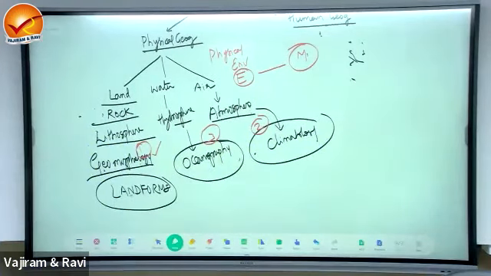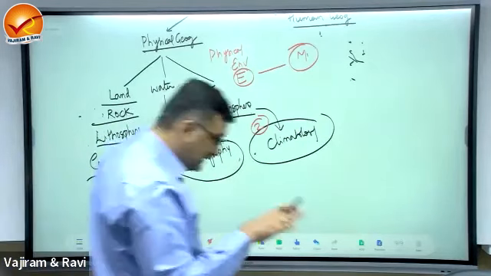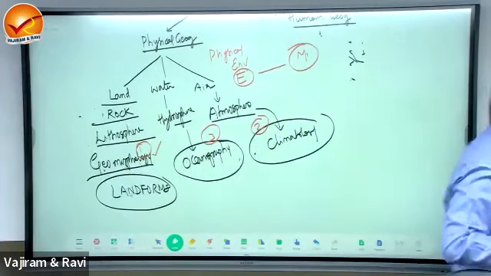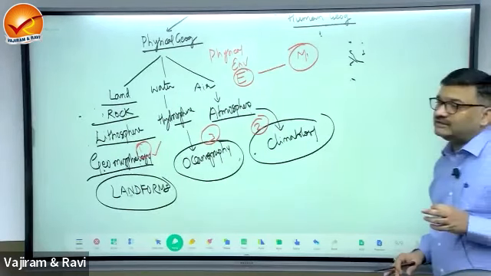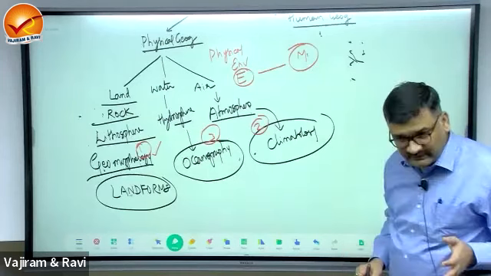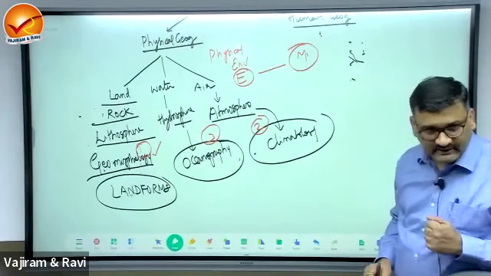We said it is the study of Earth's surface. Now we brought man into the picture. Study of relationship between man and environment is known as geography. This is the new definition.